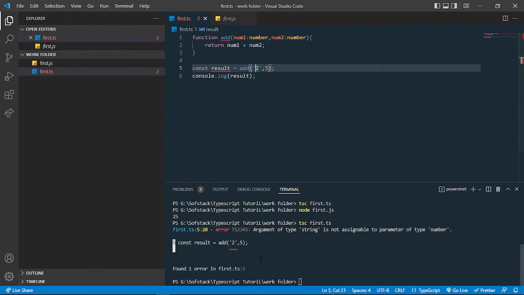This kind of error will only be generated inside the TypeScript files before compiling. So it helps in development when you are working with large code, and you want the types of parameters or variables to be strictly checked. At that time of development, you need to use TypeScript, and that allows us to write cleaner code.